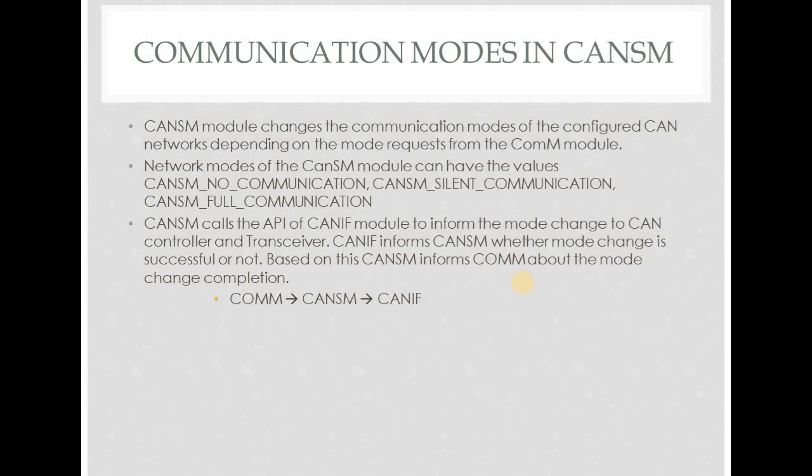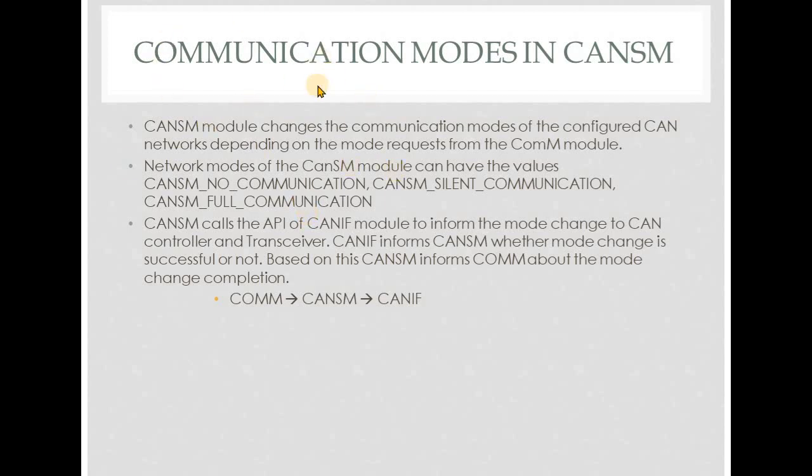Now let's see the communication modes in the CAN SM. CAN SM gets the communication mode request from the ComM module. CAN SM has three major network modes, which we call CAN SM no com, CAN SM silent com, and CAN SM full com. This is the same as ComM no com, ComM silent com, and ComM full com. That is, the functionality is the same.